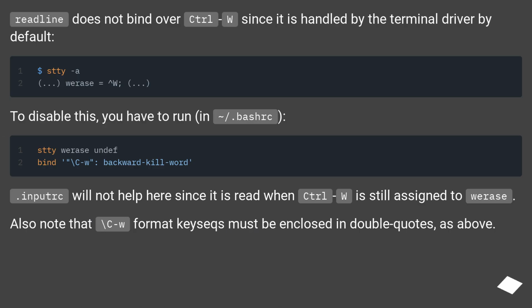Readline does not bind over Ctrl+w since it is handled by the terminal driver by default. To disable this, you have to run stty werase undef in ~/.bashrc. .inputrc will not help here since it is read when Ctrl+w is still assigned to werase. Also note that \C-w format keyseqs must be enclosed in double quotes, as above.